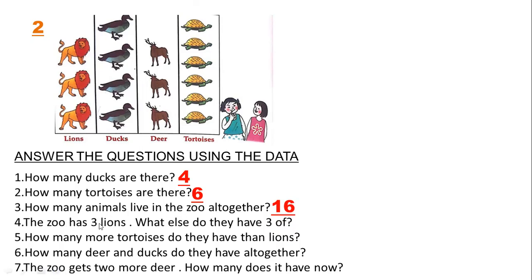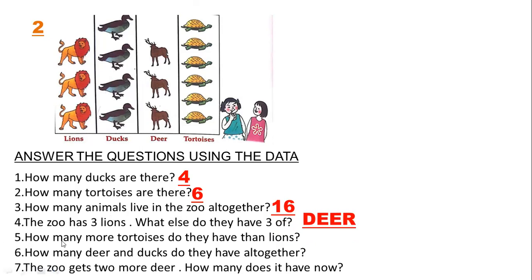Number 4. The zoo has 3 lions. The zoo has how many lions? 3 lions. 1, 2, 3. Now what else do they have 3 of? The deer. Deer are also 3.